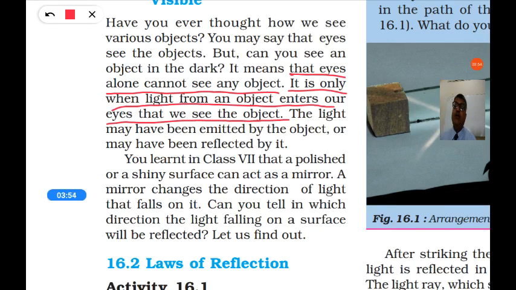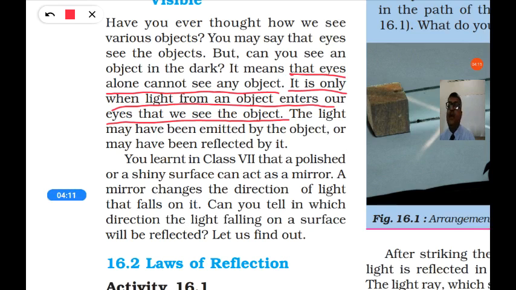The light may have been emitted by the object. So some objects emit the light themselves. For example, stars. Stars are sending the light, that's why we can see the stars. And the moon is sending the light towards earth, that's why we can see the moon.